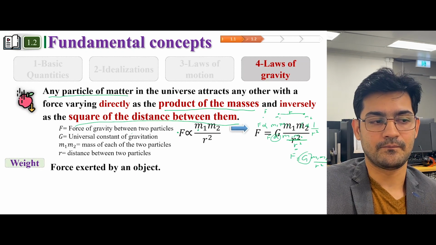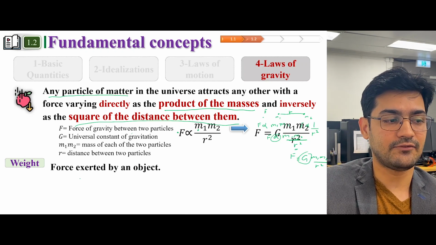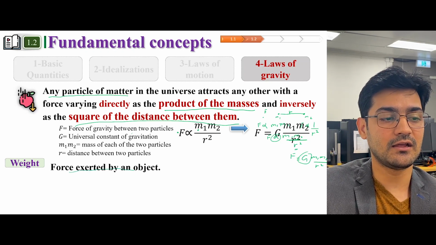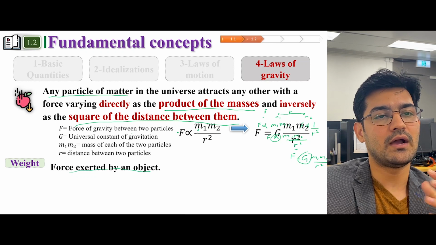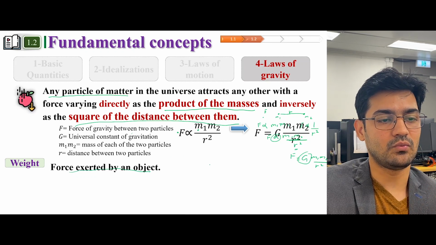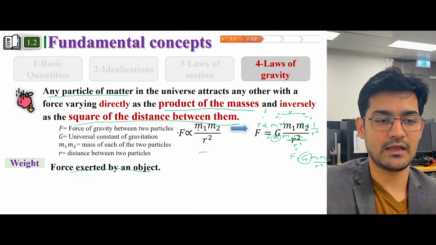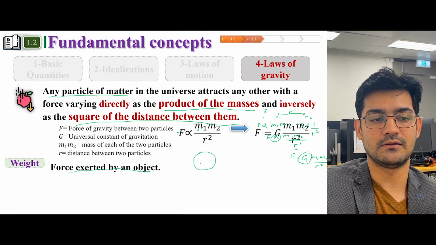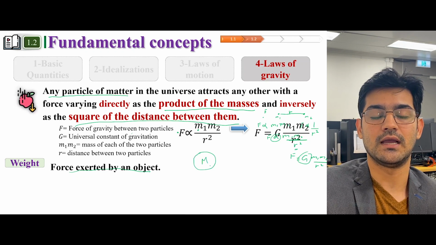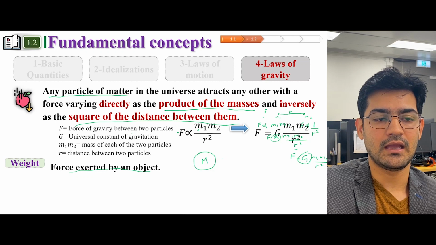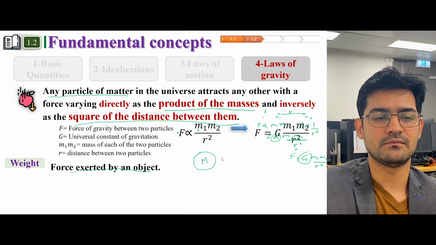And what is weight? Weight is defined as a force exerted by an object. Now, why the law of gravity is translated into weight is, for example, let's just say you have a very big object. We call it Earth. I will designate this with M. And we have a very small object, maybe some satellite or maybe some building or anything.